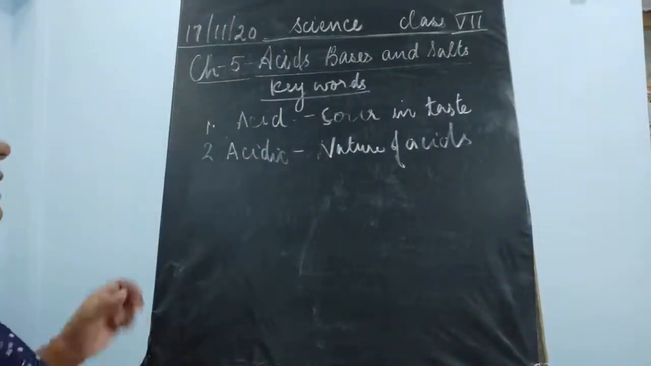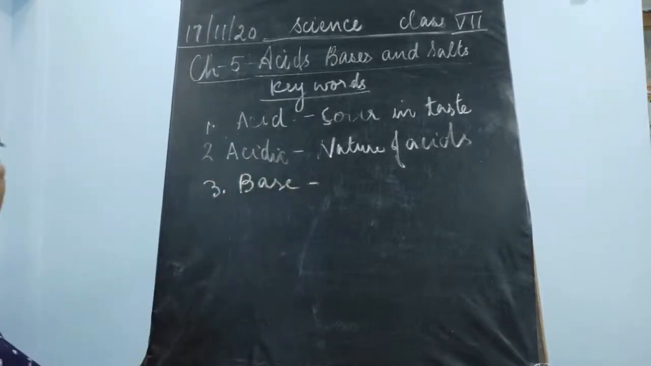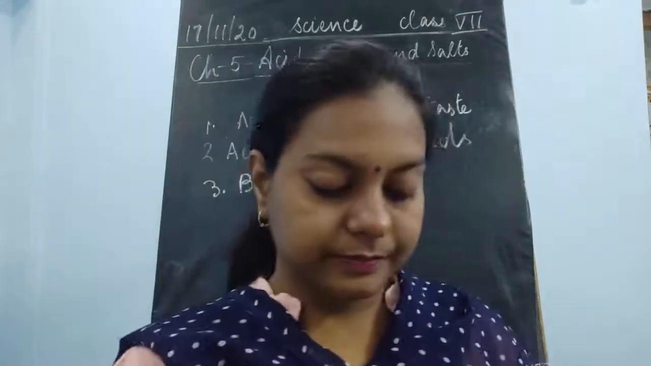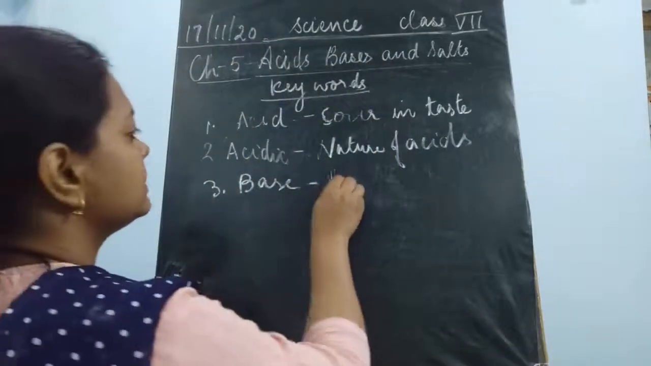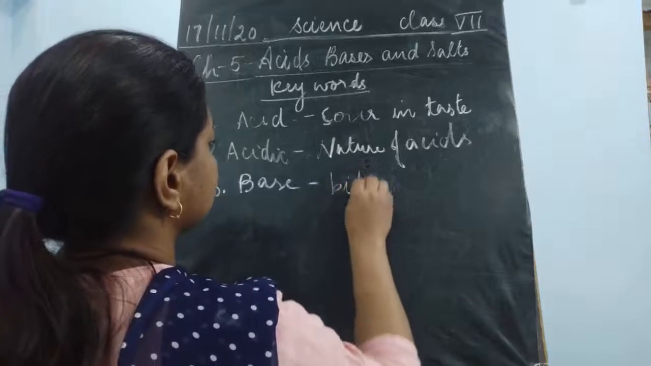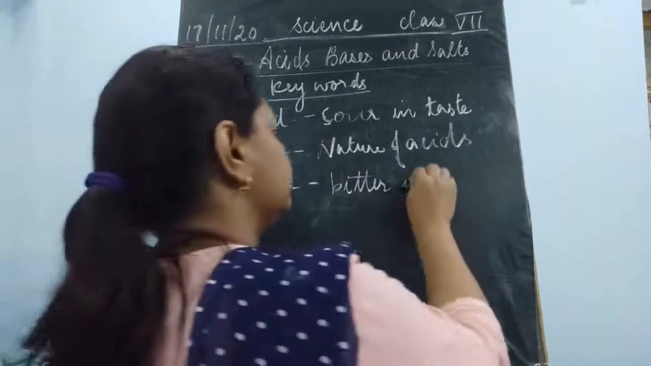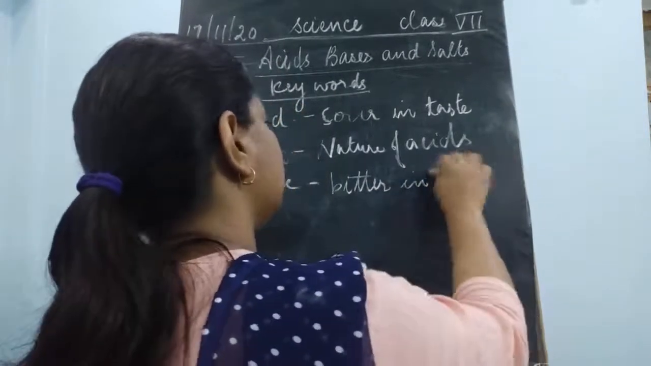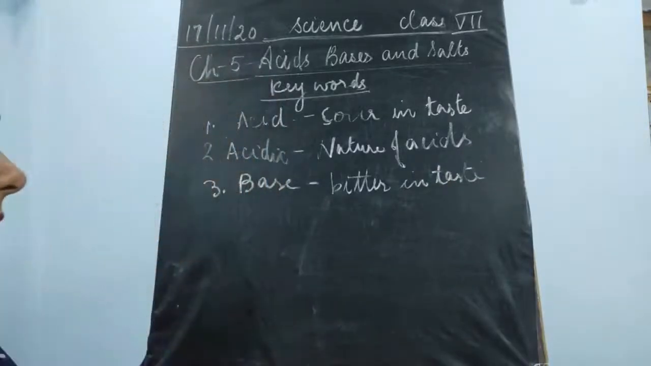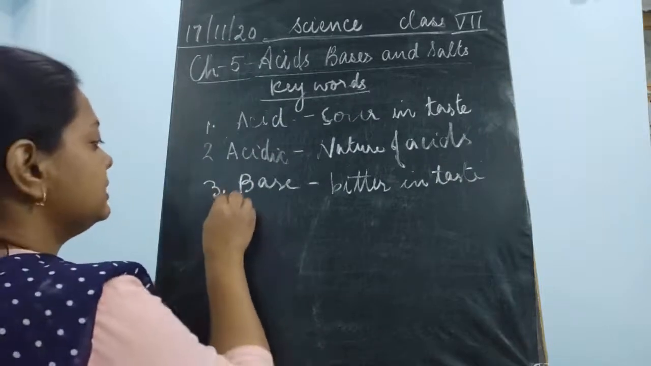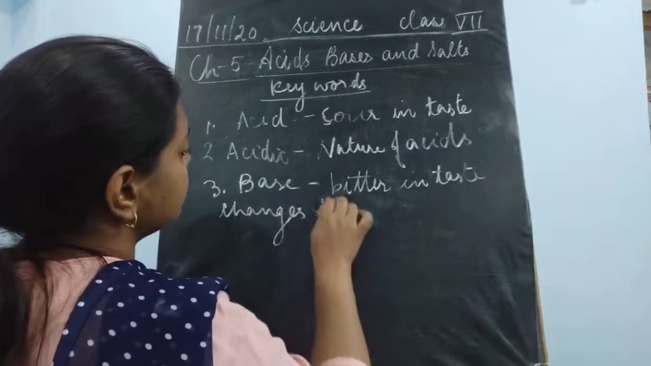Now the next word, the third word, is base. How can you define base? Base is a substance which is bitter in its taste. This is bitter in taste. Okay, the taste is bitter. It is also corrosive in nature and also it turns red litmus to blue in color. So it changes red litmus to blue.